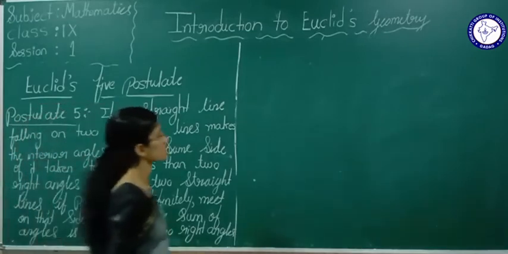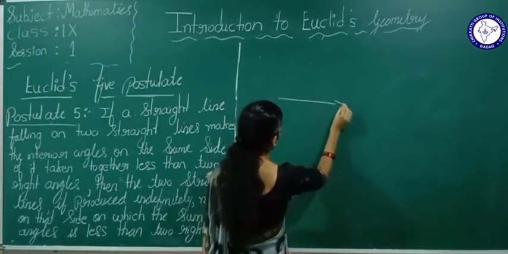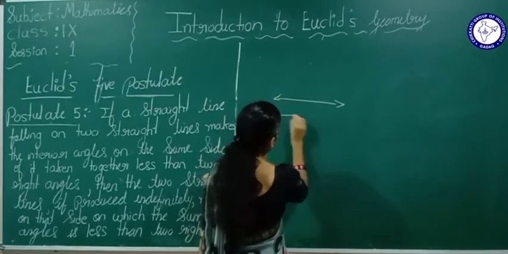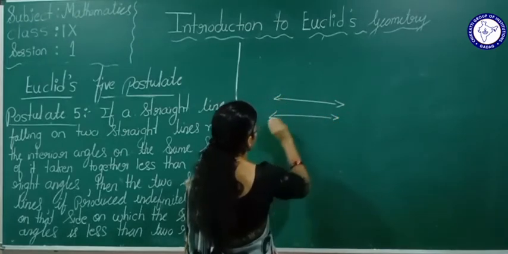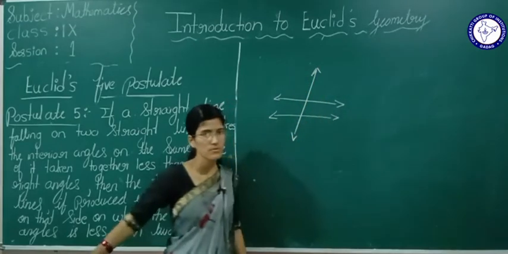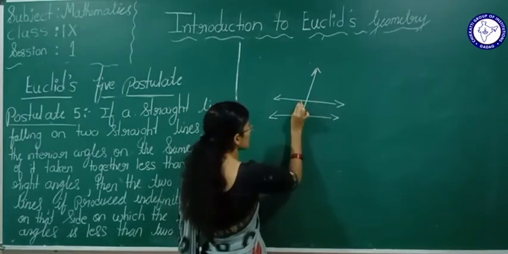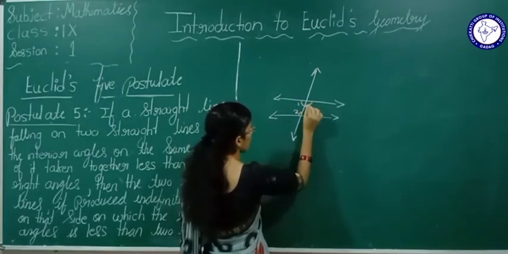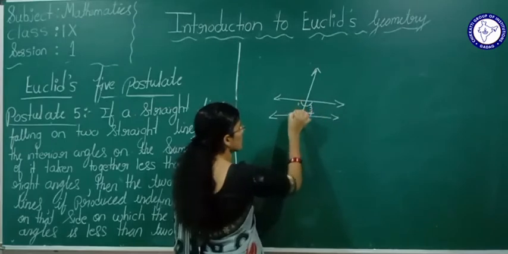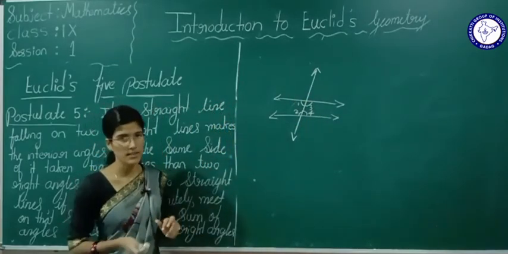Now see what this is telling. If I take 2 straight lines and a line falls on these straight lines, here this is angle 1, angle 2, angle 3, angle 4. These are interior angles.